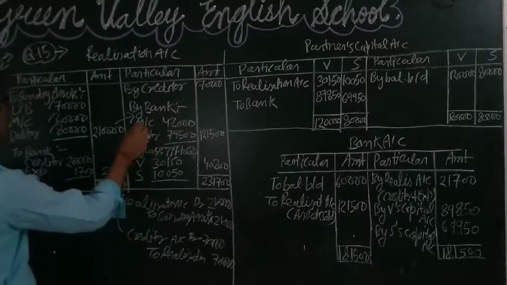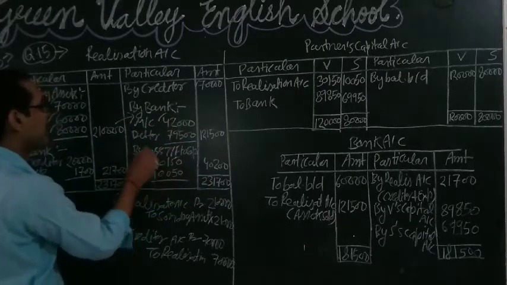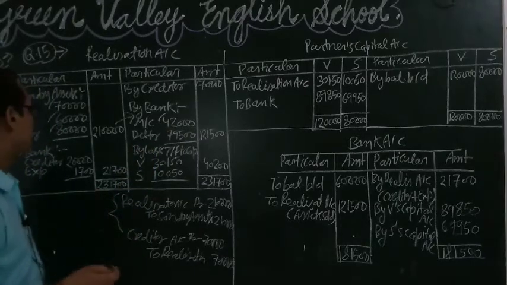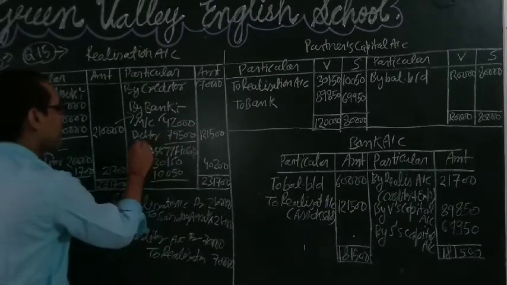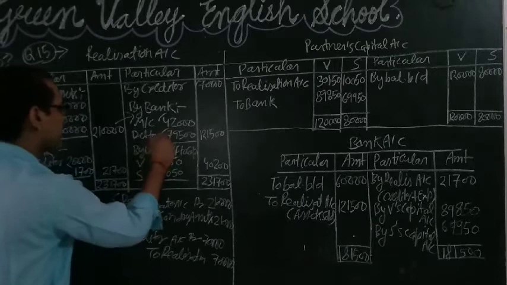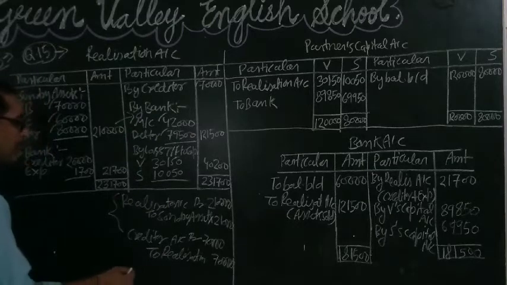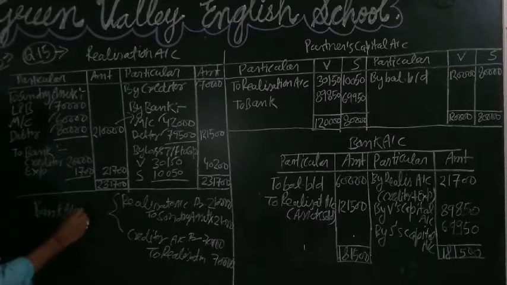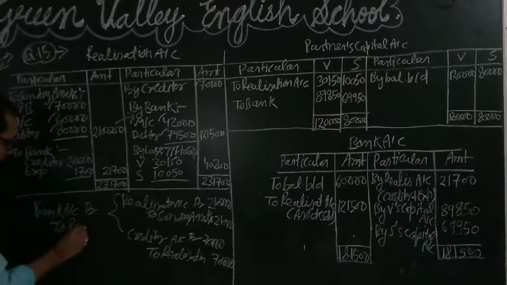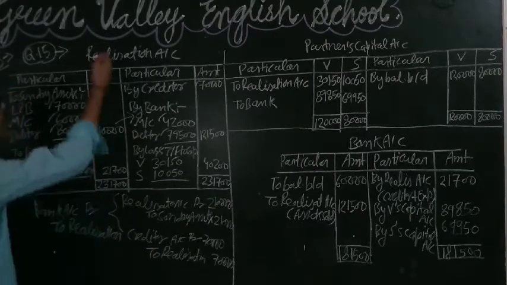After that, we will realize all the assets, written as by bank. Machinery is realized after depreciation of 30% at 42,000, and the cost of realizing the debtor is 500, so we will receive only 79,500 in the credit side of the realization account as by bank. So what will the entry be? Bank account debit to realization account. This is the entry for the sale of the assets which are already transferred to the realization account.